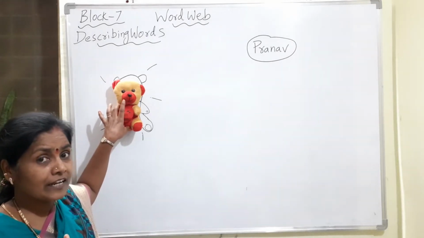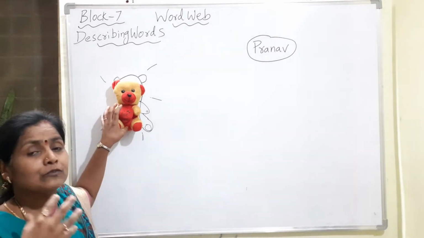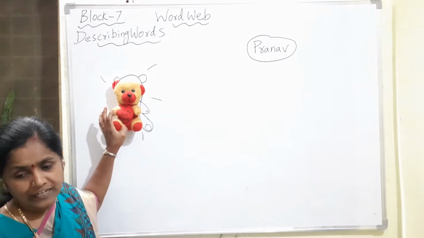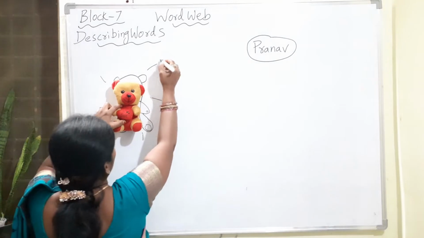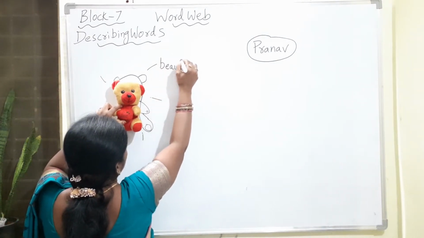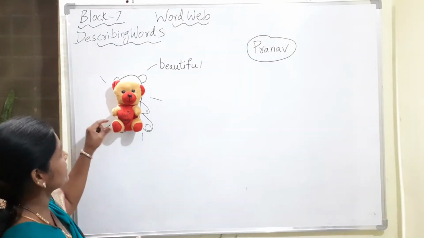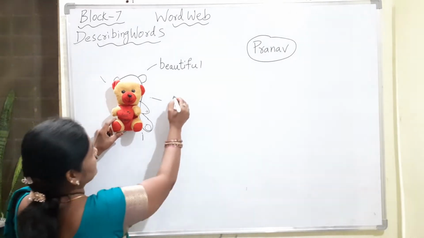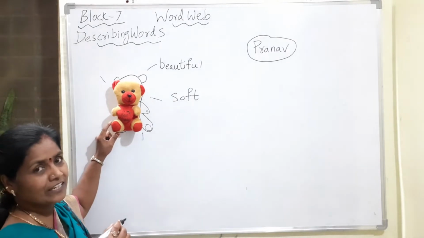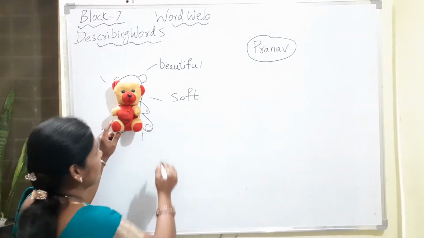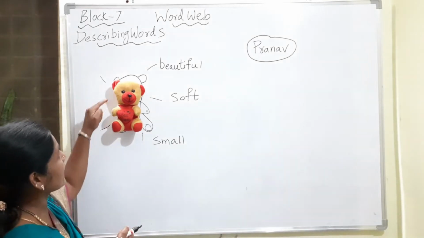How are you going to describe? As soon as you look at this teddy bear, what words come to your mind? Come on, tell me. How is it? This is very beautiful. Isn't it beautiful? And how is it? It is very soft. And how is it looking? Is it small or big? It is very small. And what is the color of our bear?